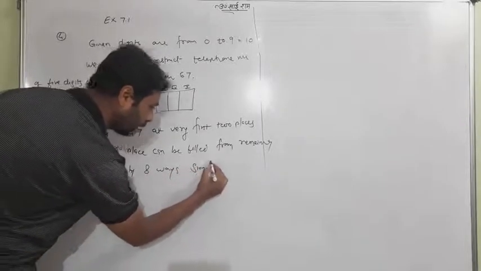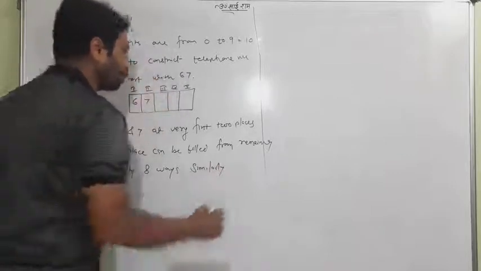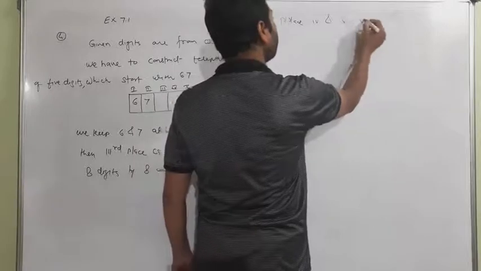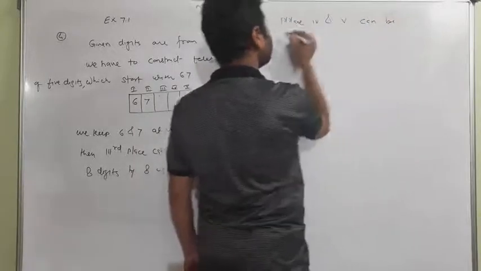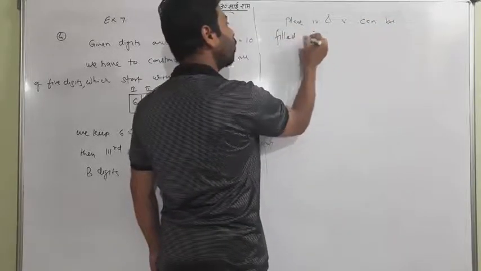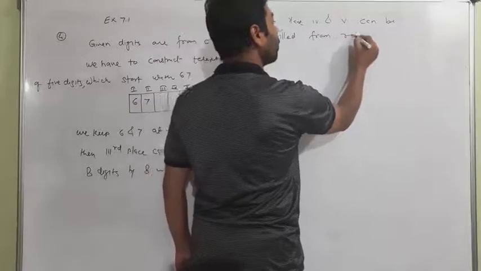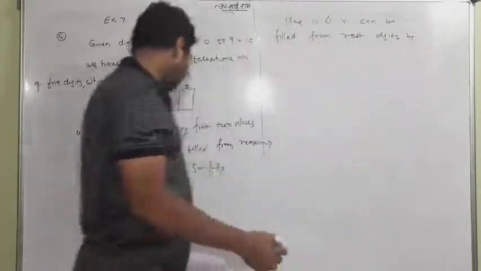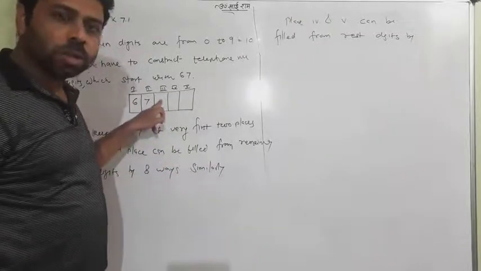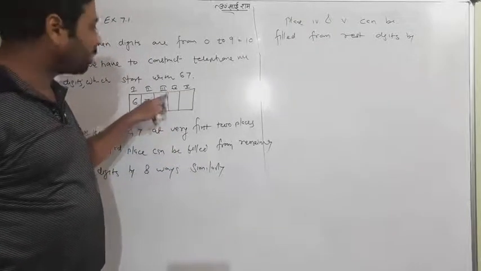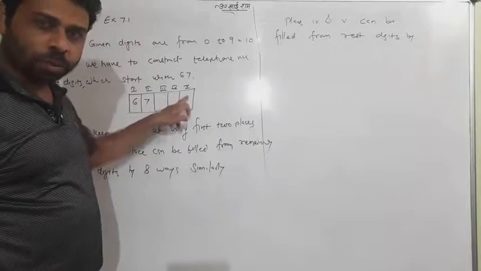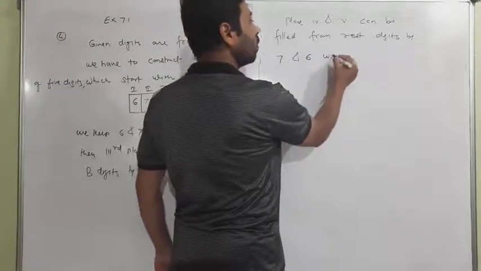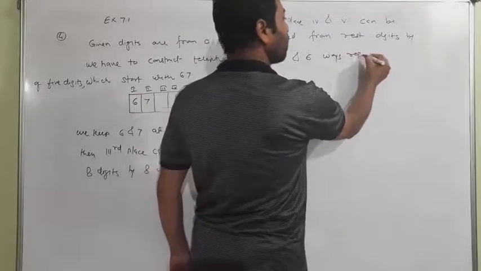Similarly, places 4th and 5th can be filled from the rest of the digits. This box was filled in 8 ways, this will be 7 and this will be 6 ways, in 7 and 6 ways respectively.